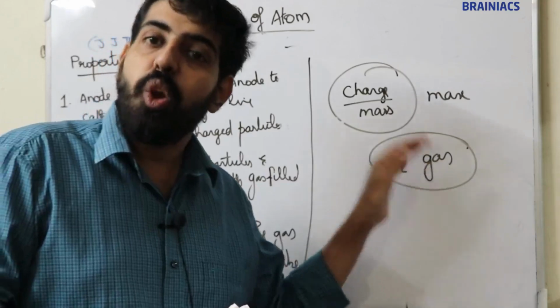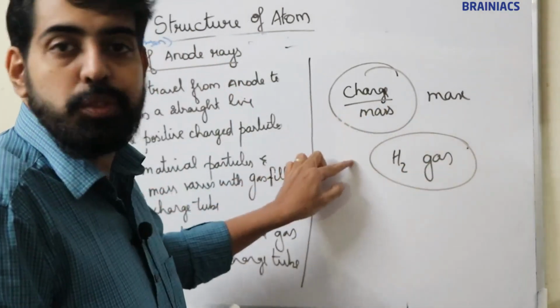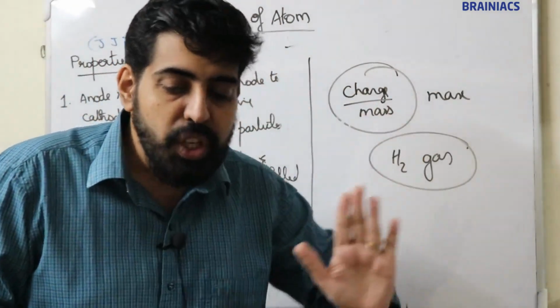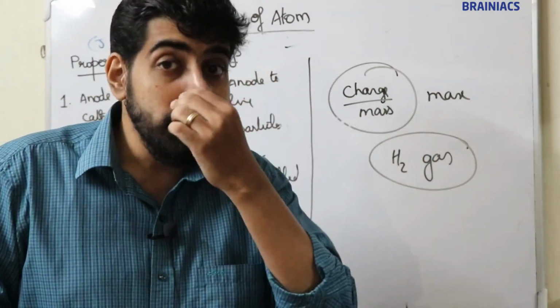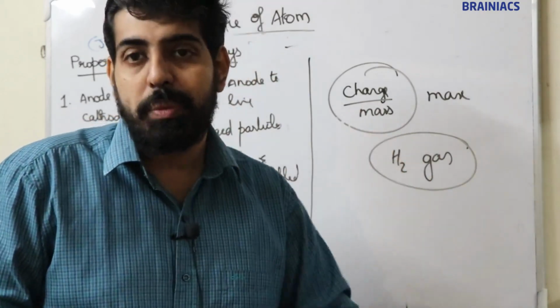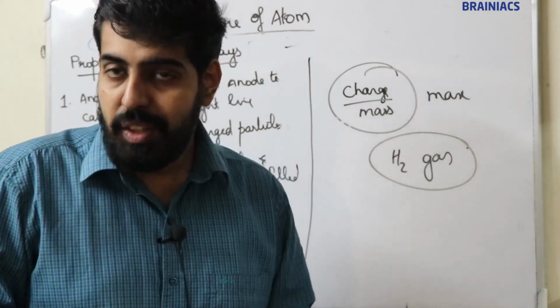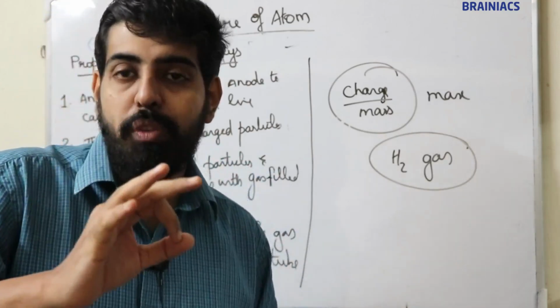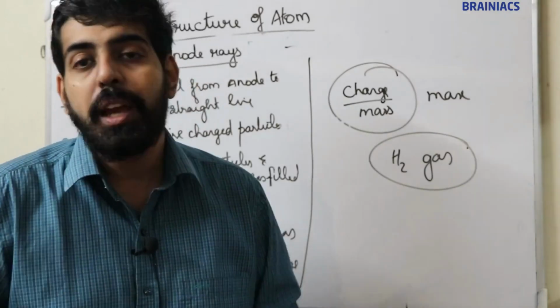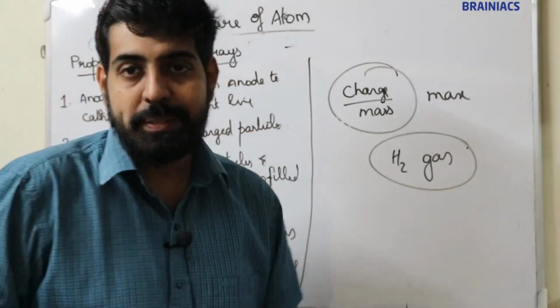So as mass decreases, the charge by mass ratio value is maximum. So the charge by mass ratio for anode ray is maximum if we fill hydrogen gas in the discharge tube. I think it's clear. These are the properties of anode rays.